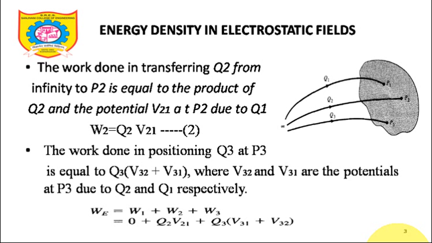Try to understand this concept clearly. The amount of work done in taking a charge from infinity to P1 is Q1 into V1, which, when initially the space is charge free, is 0, and finally we get W. W is the total amount of work done in taking all these charges, which will be 0 plus Q2 V21, that is equation number 2, plus Q3 into (V31 plus V32). I hope this is clear.